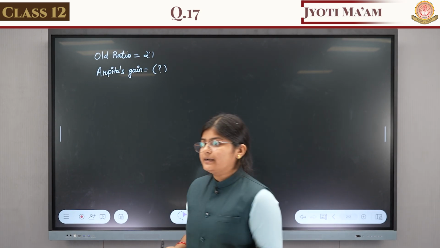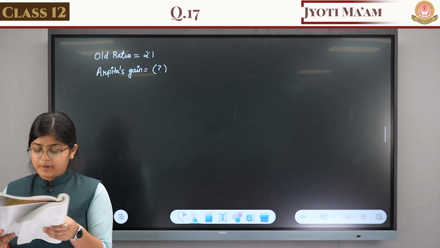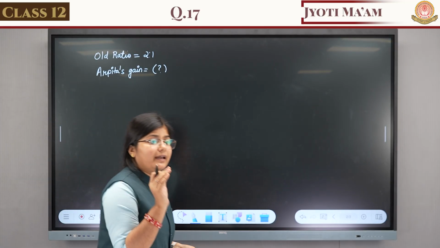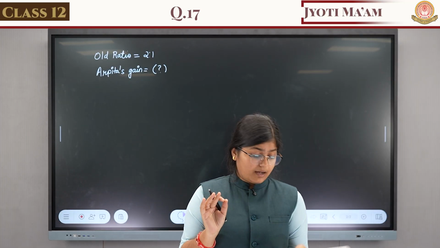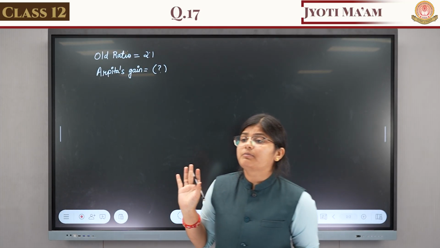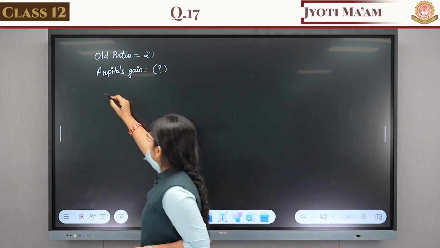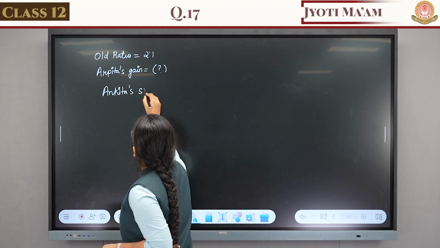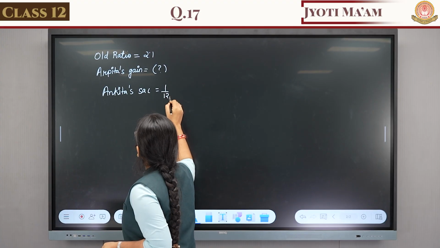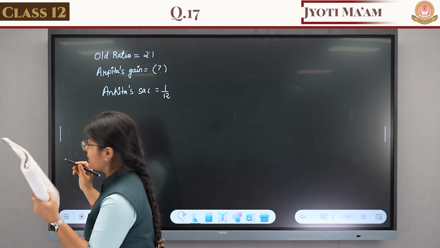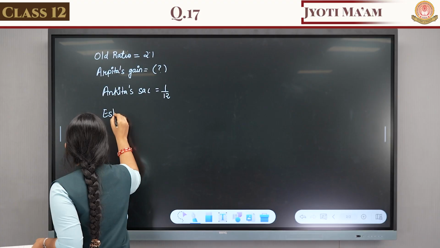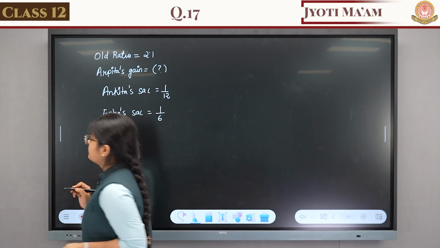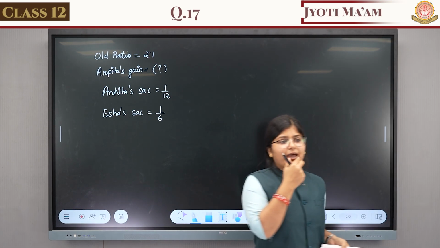From the wording it indicates it is directly given. Ankita's sacrificed share is 1/12 and Isha's sacrificed share is 1/6.